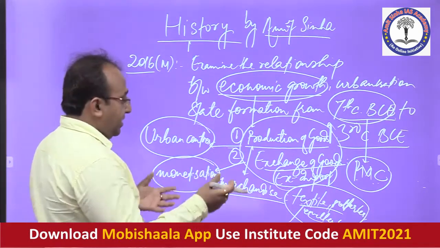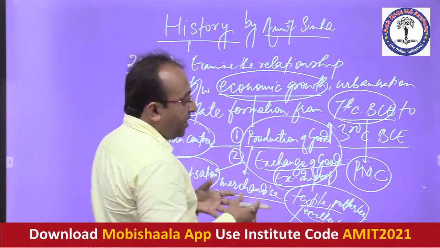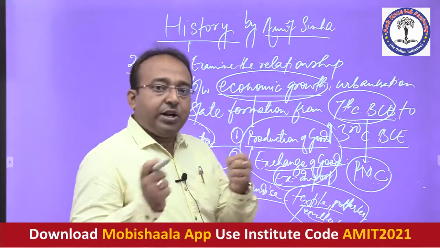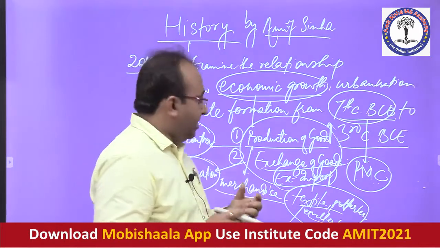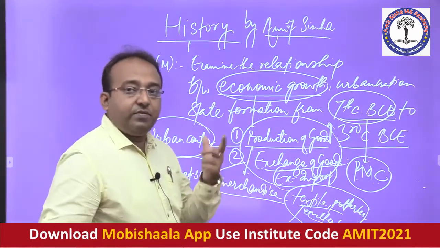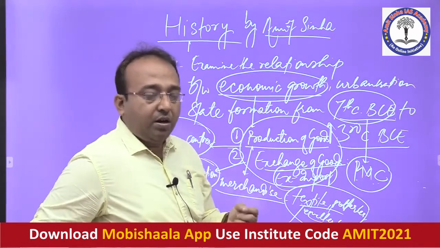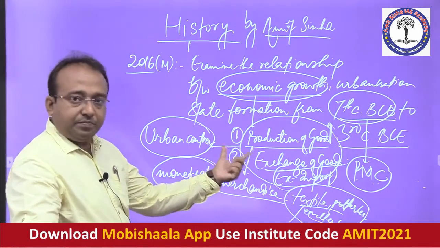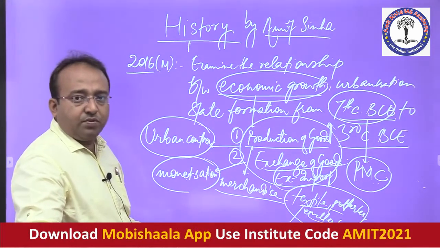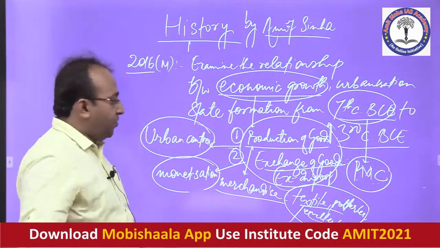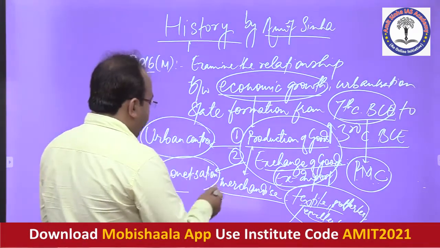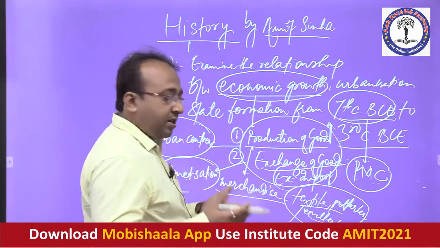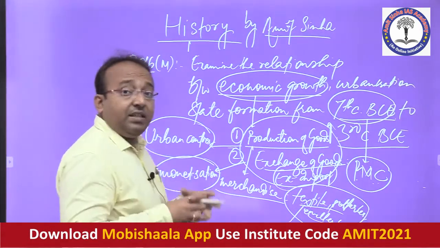So why did it actually increase? Because there was a class of people apart from agriculturists who were involved in the exchange of goods and services. They needed money in lieu of their services and their work. So of course, the use of money increased tremendously with the economic growth from the 7th century BC onwards. Fine. With this, of course, those people who were engaged in the exchange of goods, production of goods, art and craft, etc., were not living in the villages.